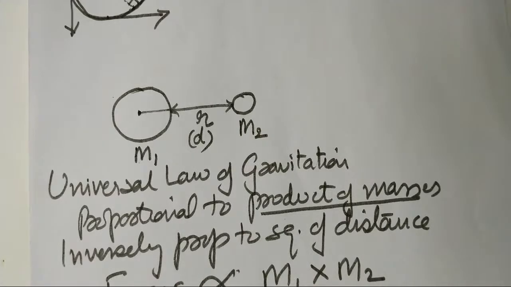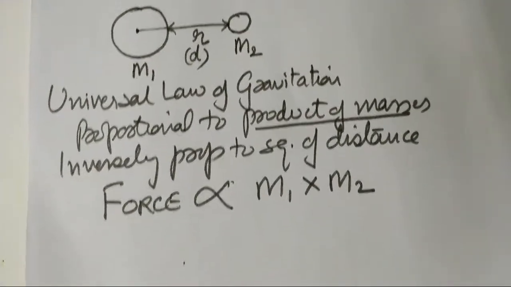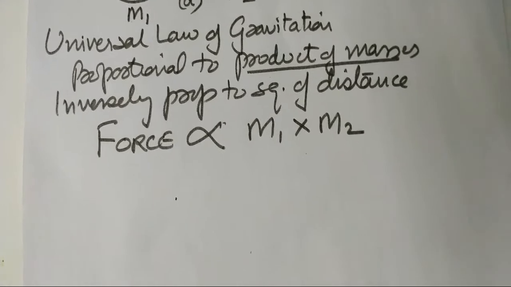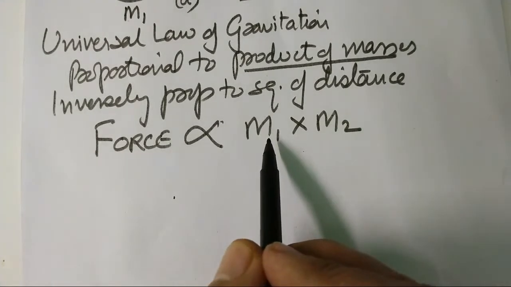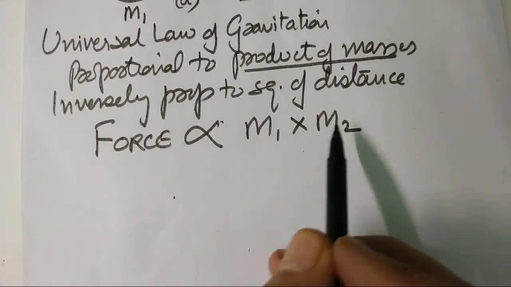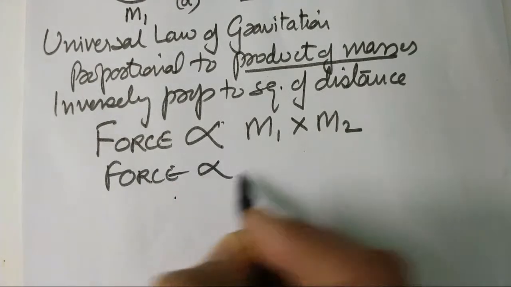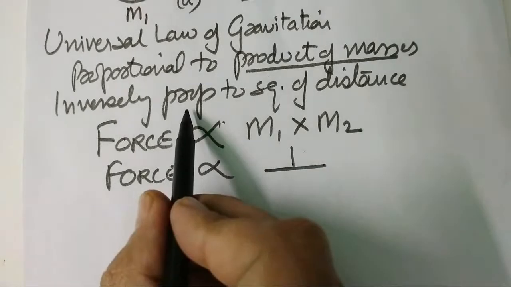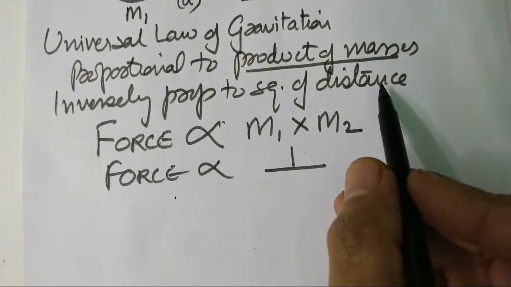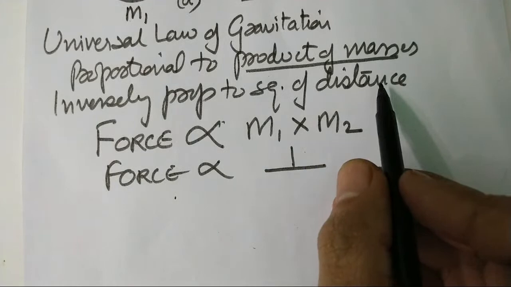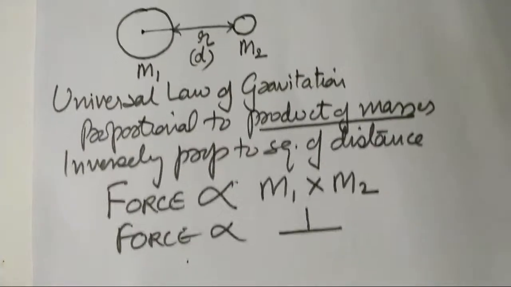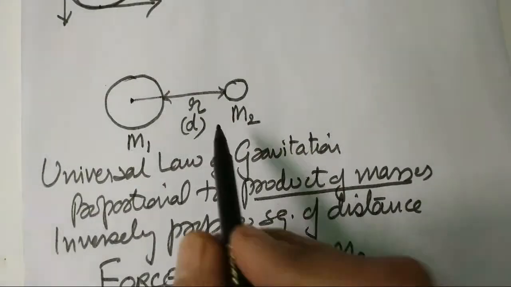So the universal law of gravitation applies everywhere, and it says that the force is directly proportional to the product of mass of the two bodies, and the force is also inversely proportional to the square of the distance. Inversely proportional to the square of the distance means the gap between the two bodies is r.